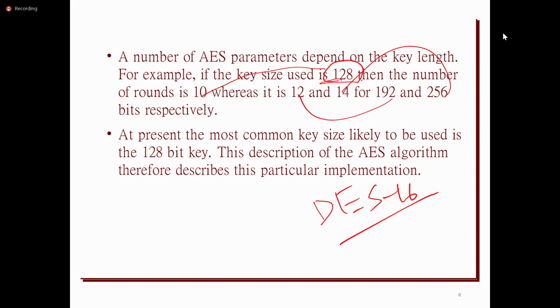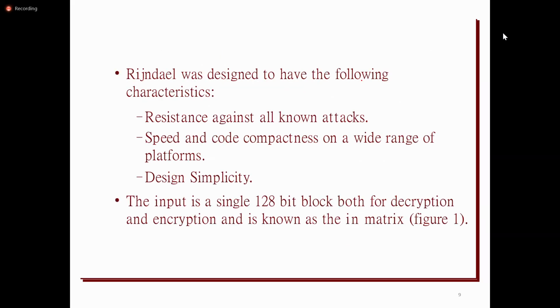The standard version uses only a 128-bit key. These are some characteristics of the AES algorithm. It can resist all known attacks like chosen plaintext, chosen ciphertext, and known plaintext.